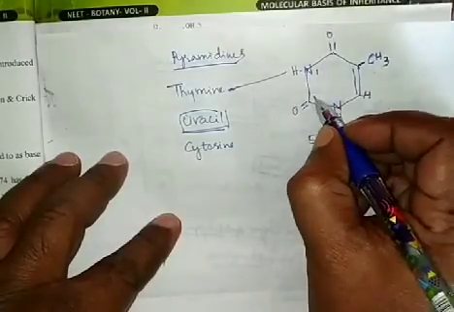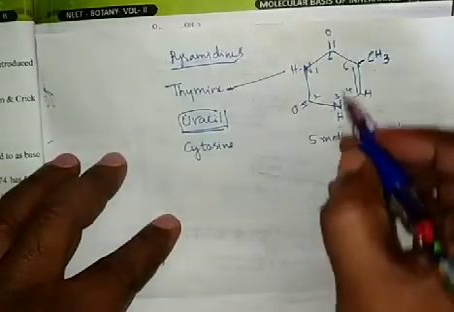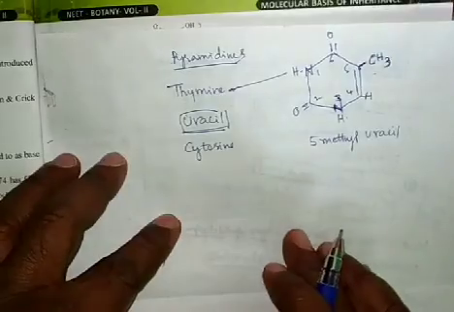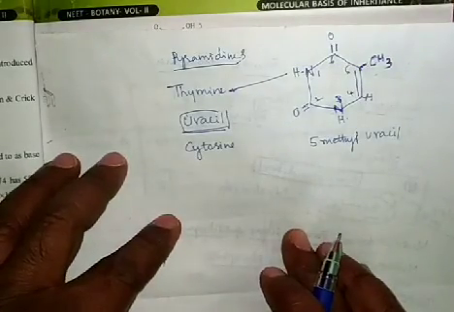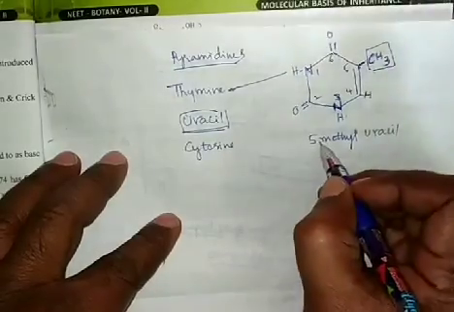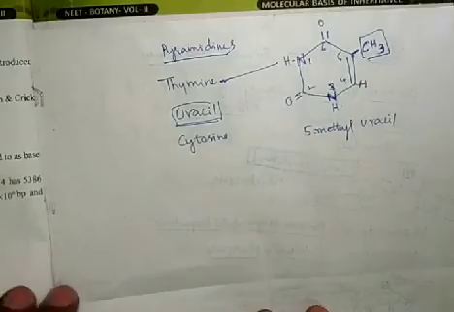This is the first, second, third, fourth, fifth, sixth. At the 1 and 3 places nitrogen is present. It is common for all the pyrimidines. At the fifth place methyl is present, so it is called 5-methyl uracil.